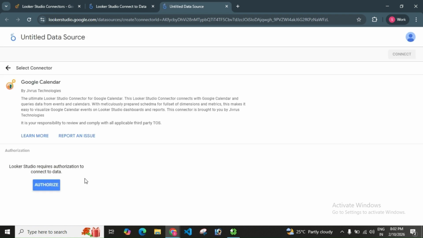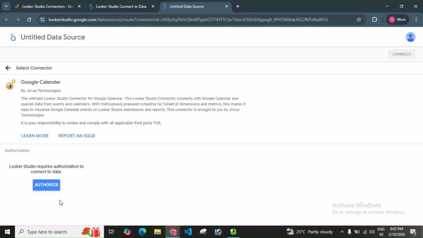Here, we need to follow 4 simple steps: authentication, configuration, schema, and data. Authentication is the process of verifying a user's identity. You need to authorize the connector by providing the required credentials. Several authentication methods are used by connectors, including OAuth 2.0, username and password, and API token.